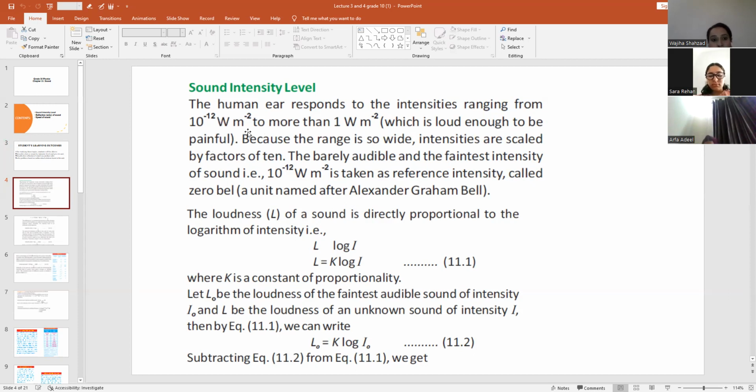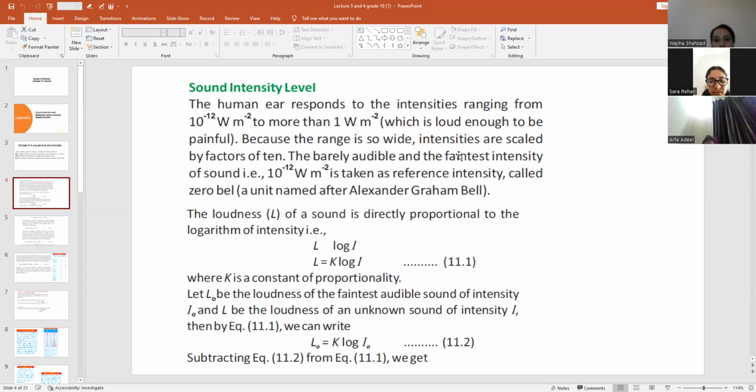So the minimum value or the faintest sound that the human ear can listen to is about 10 power minus 12 watt per meter square, right? And the maximum sound that our ear can bear is about 1 watt per meter square, although it is a very loud sound and it can cause pain, right? So this is the range of intensity of the human ear, which can vary from 10 power minus 12 to 1 watt per meter square.